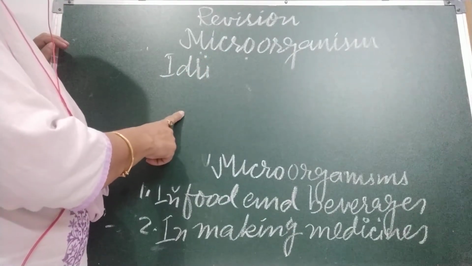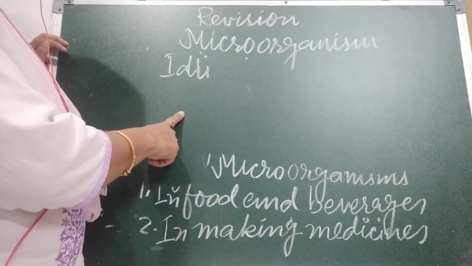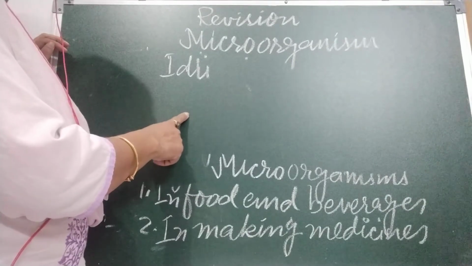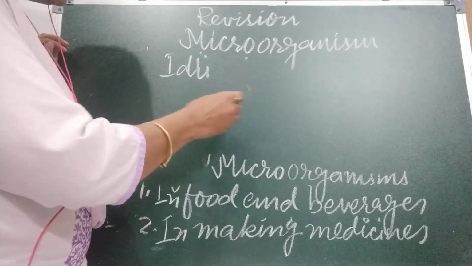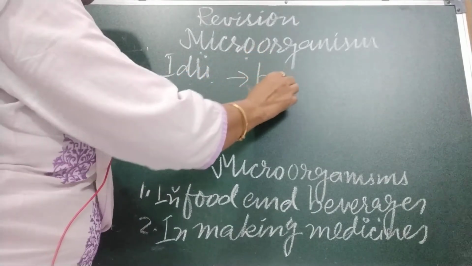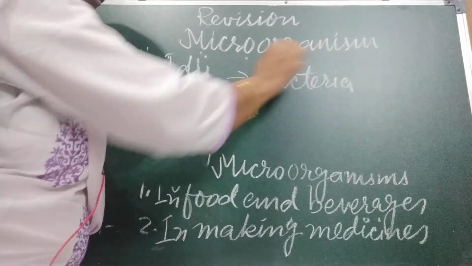This fermentation occurs naturally, not like we add yeast and all. Here fermentation takes place because of bacteria present in the mixture. So bacteria ferment the batter of idli and dosa.